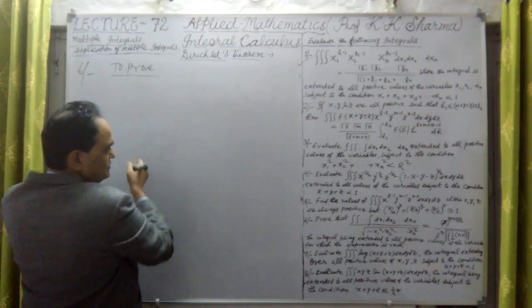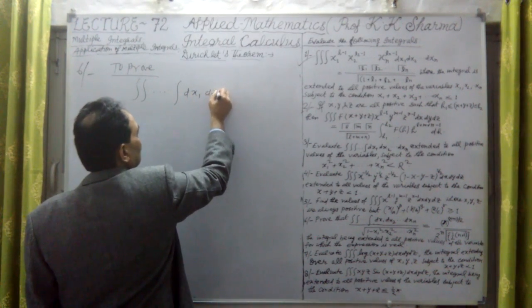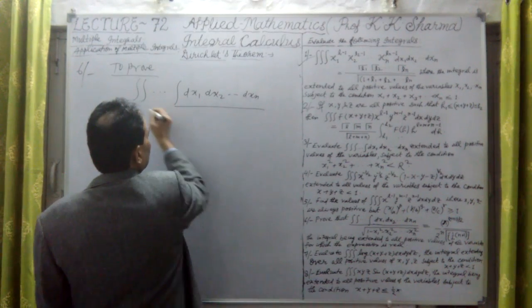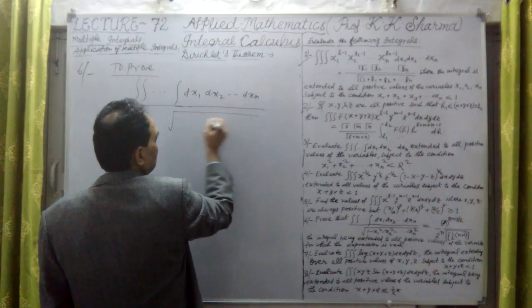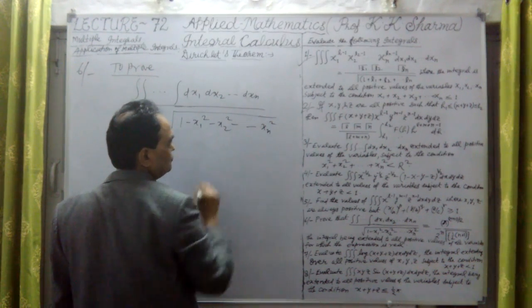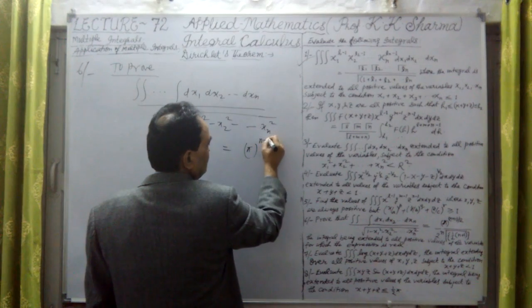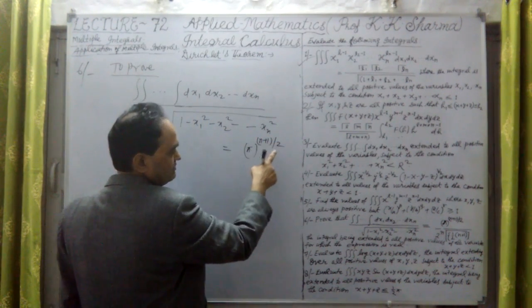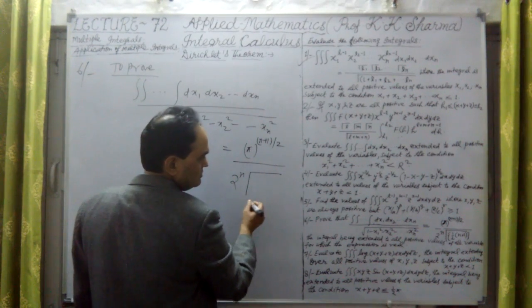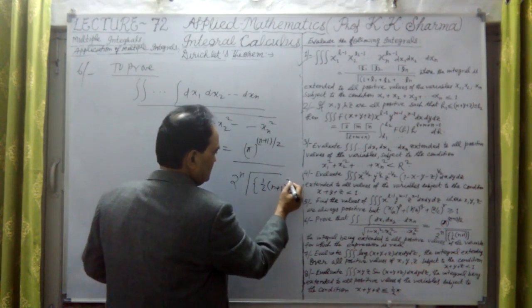Simply the answer is given here. To prove that the integral of dx1, dx2, up to dxn, this whole divided by square root of 1 minus x1 square minus x2 square minus and so on xn square, is equal to, we have to prove that this is pi raised to the power n plus 1 upon 2, divided by 2 raised to the power n, under the gamma sign, 1 upon 2, then bracket n plus 1 upon 2 in the gamma sign in the denominator.